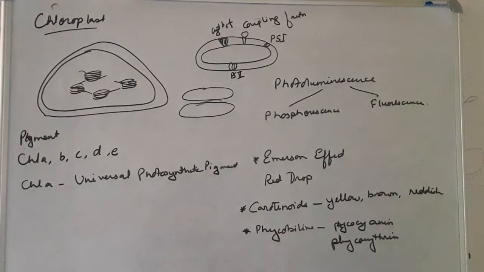Another thing: the absorption spectrum is the curve which shows the amount of energy absorbed at different wavelengths. And the action spectrum is the graphic curve depicting the relative rates of photosynthesis at different wavelengths. So how much photosynthesis is taking place at which wavelength, that is the action spectrum. These are all the important things regarding the introductory part of photosynthesis.